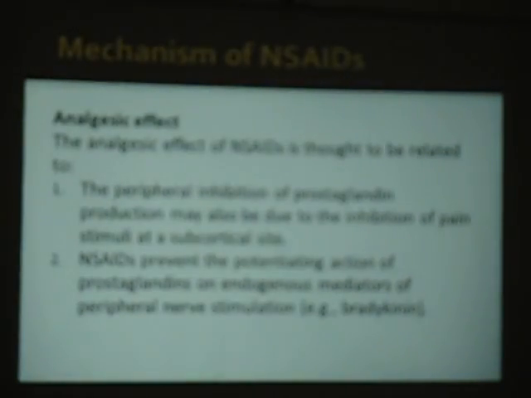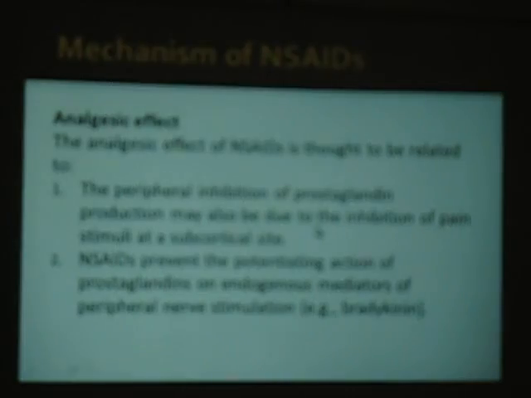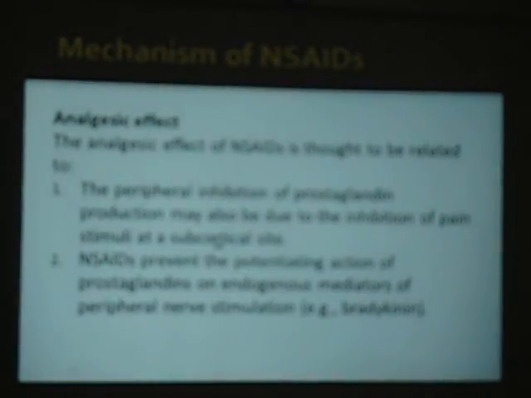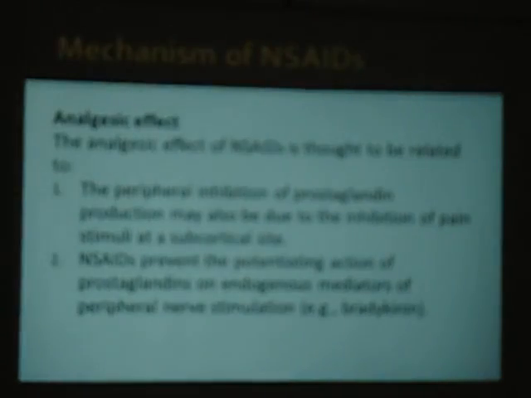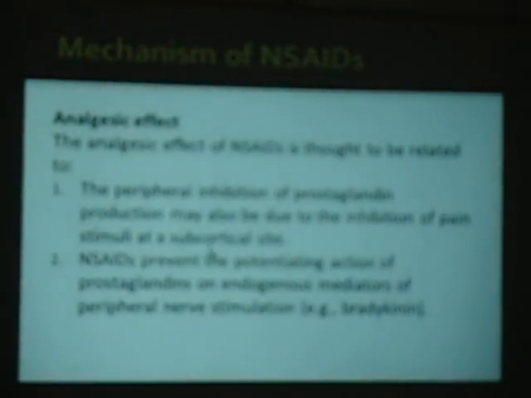Coming to the analgesic effect. Yes, the analgesic effect is again due to COX inhibition. The peripheral inhibition of prostaglandin production may be due to the inhibition of the pain stimuli at the subcortical area. You need to remember that paracetamol is not a traditional COX-1 or COX-2 inhibitor. It is a COX-3 inhibitor also, and this action is produced at the subcortical area or the CNS sites.